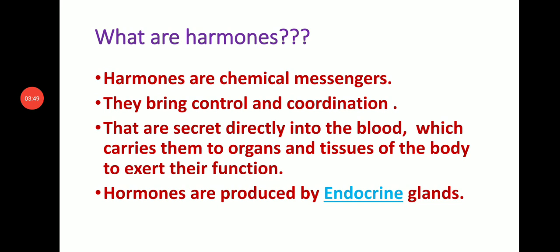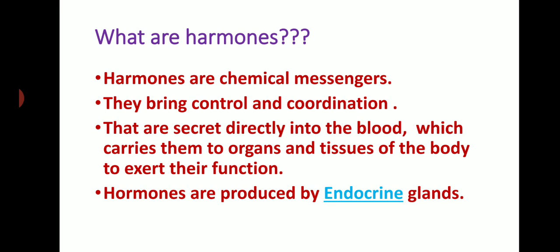Hormones are chemical messengers. They bring control and coordination like the nervous system. So both the nervous system and hormones bring control and coordination in our body. These hormones are directly secreted into the blood, which carries them to organs and tissues of the body to exert their function. And mainly these hormones are produced by endocrine glands.